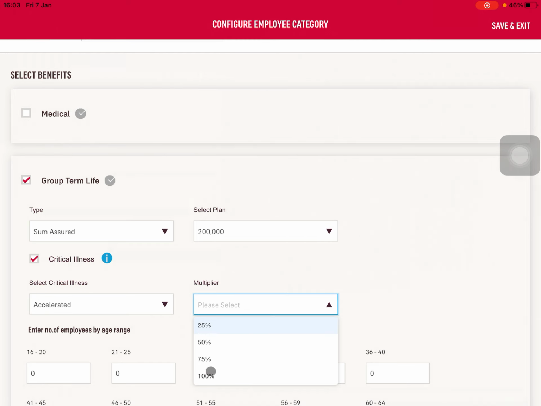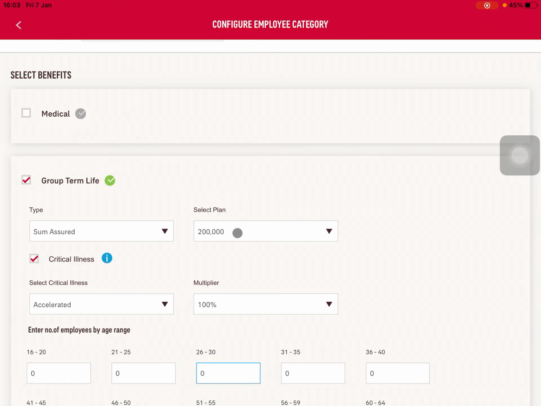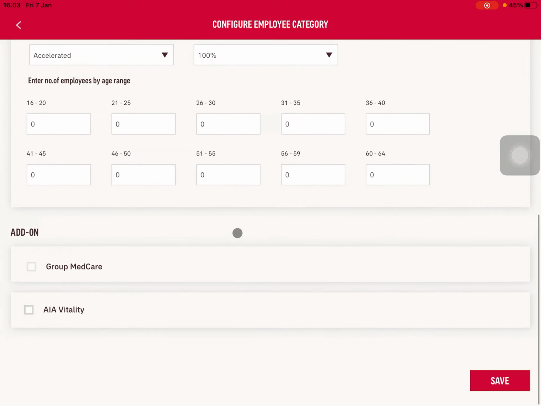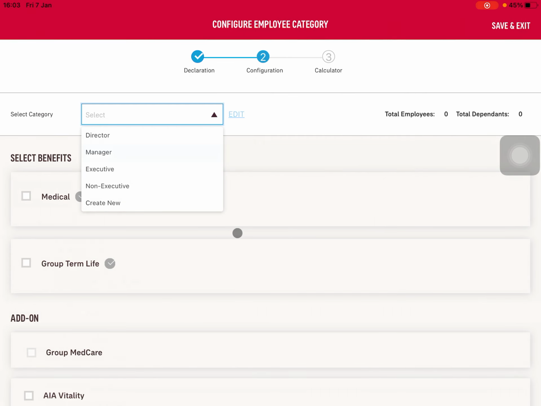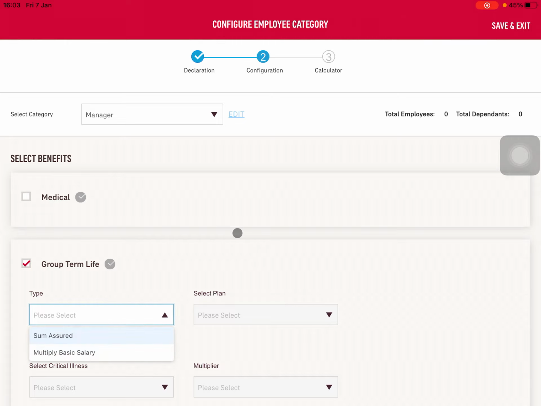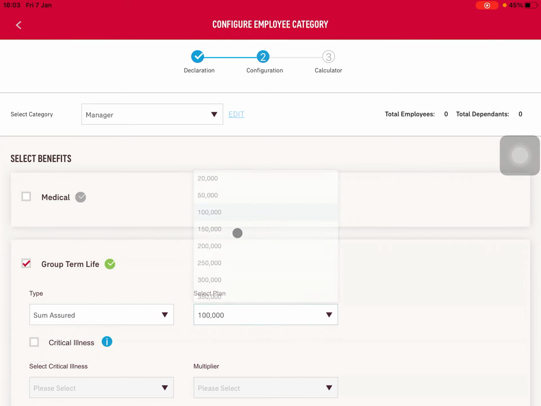How this works is, let's say I select 50%, meaning my sum insured for critical illness is 50% of 200,000, so my sum insured is 100,000. If I select 100%, then my sum insured is 200,000, the same as the group death benefit. So let's say I've selected 100%. I'm just going to save this. I'm just going to add a new category, another manager category. I'm just going to do it really quickly. Sum insured 100,000.